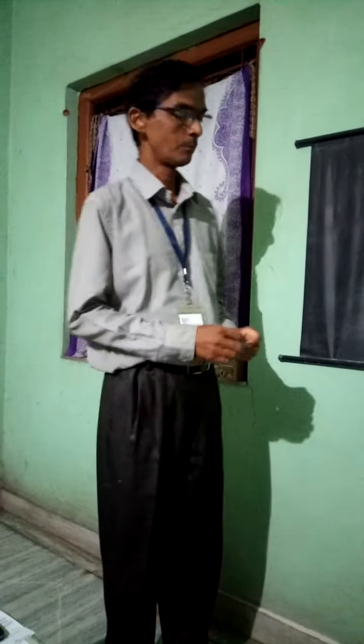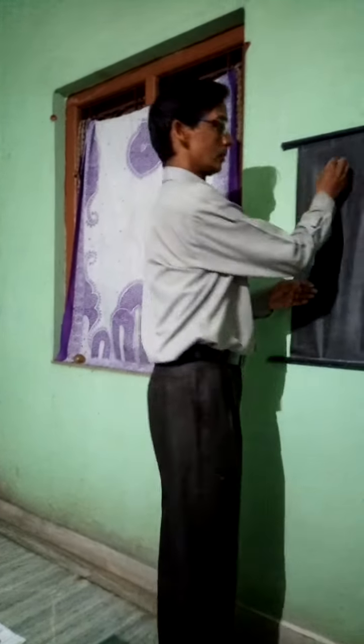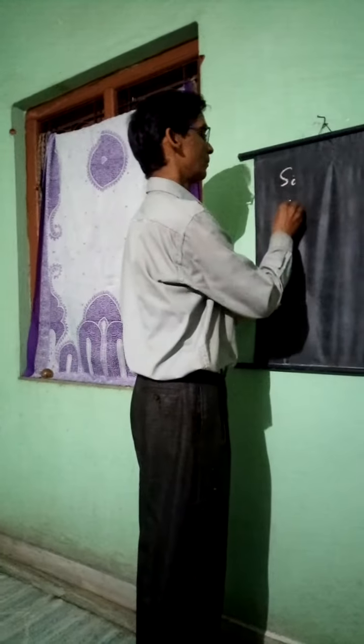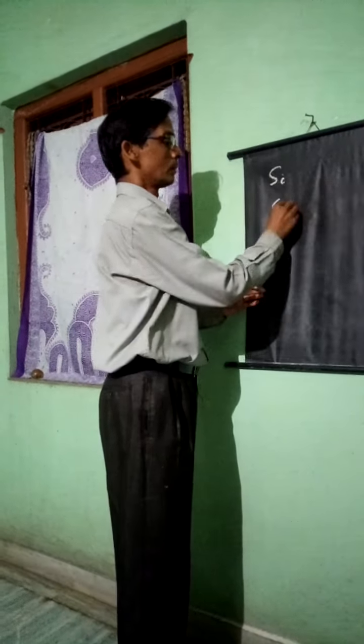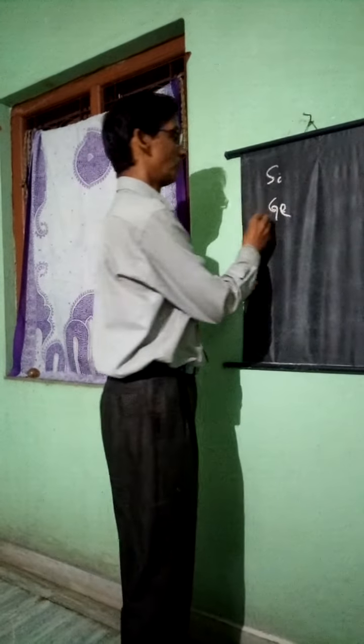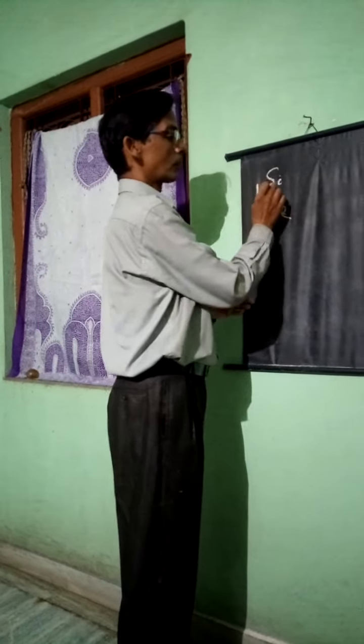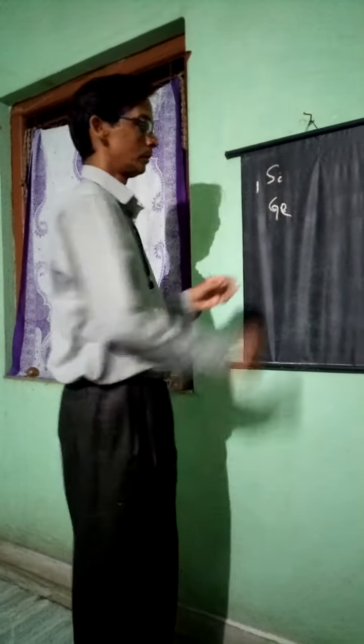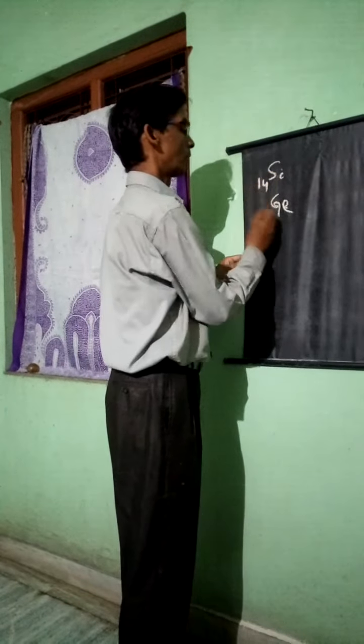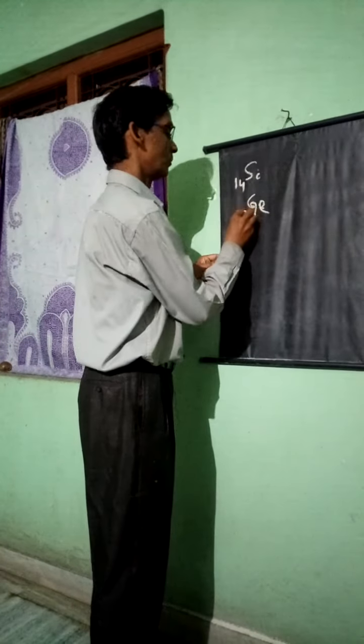Both elements act as intrinsic semiconductors. Somebody has asked a question about this: silicon and germanium are both intrinsic semiconductors. The atomic number of silicon is 14 and the atomic number of germanium is 32.